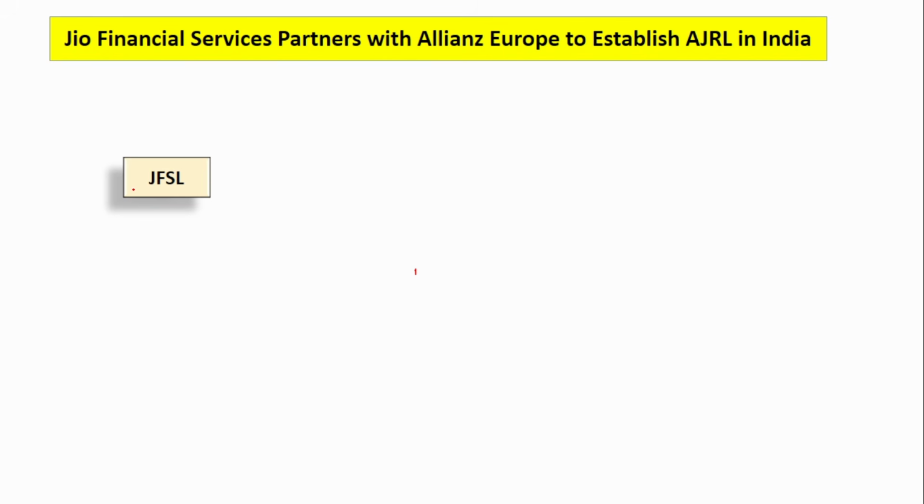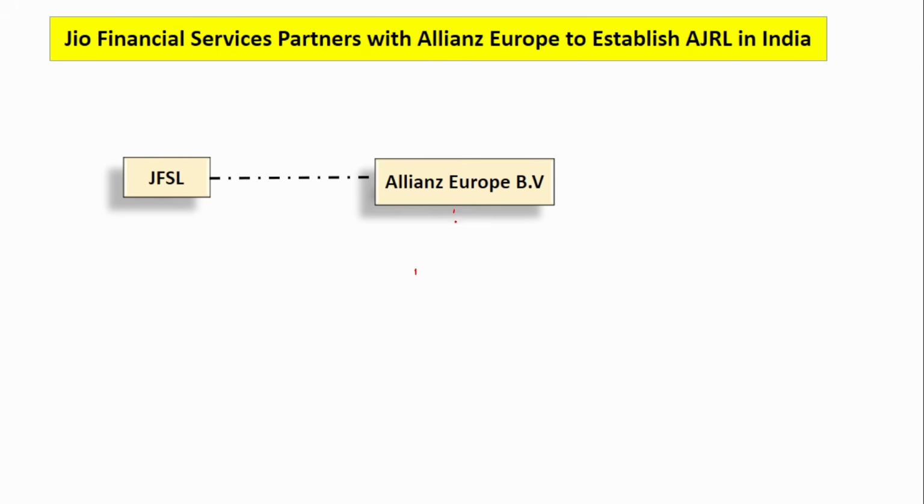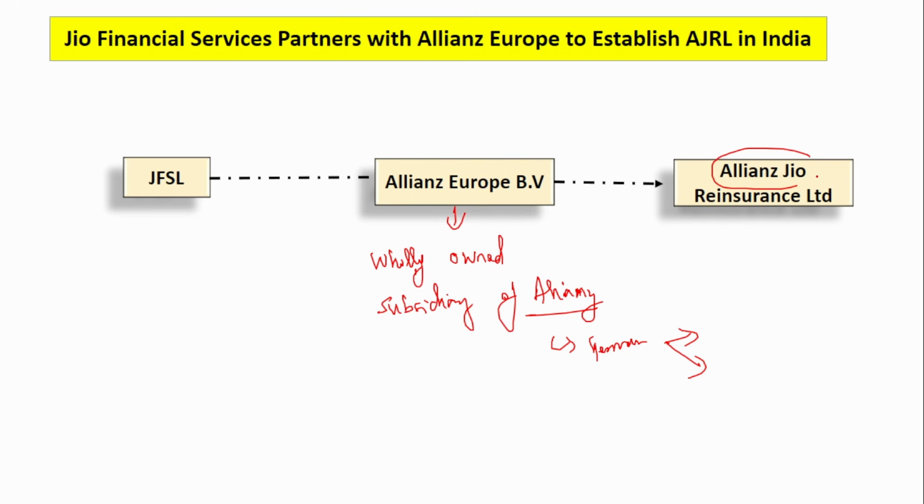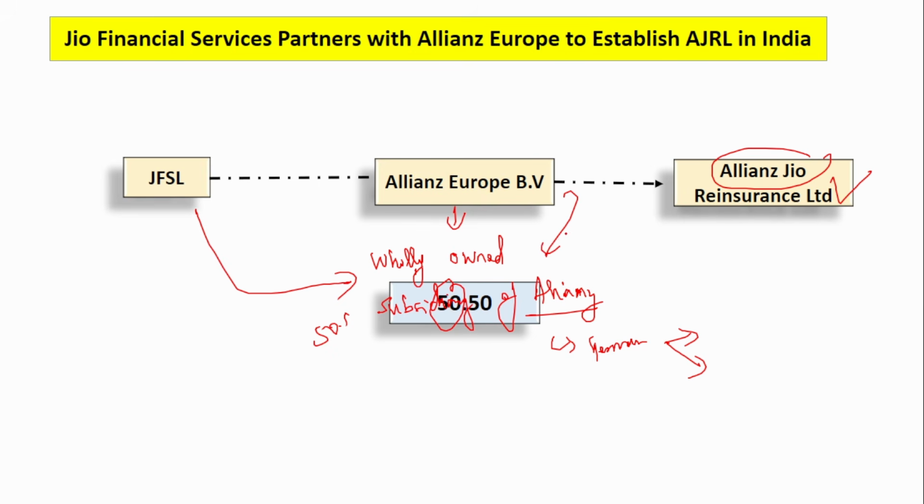Next is Jio Financial Services has partnered with Allianz Europe BV. This is a wholly owned subsidiary of the Allianz Group. Okay, this Allianz Group is a German-based company that provides insurance services and also financial services to various customers. So these two have partnered to establish what? To establish Allianz Jio Reinsurance Limited. This company will be established with Jio Financial Services holding 50% partnership and Allianz Europe holding 50%.